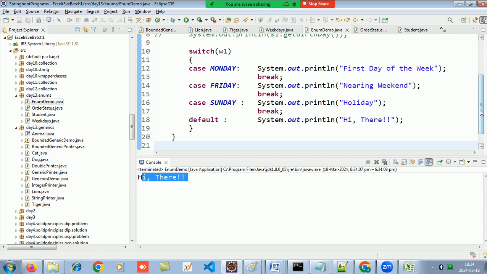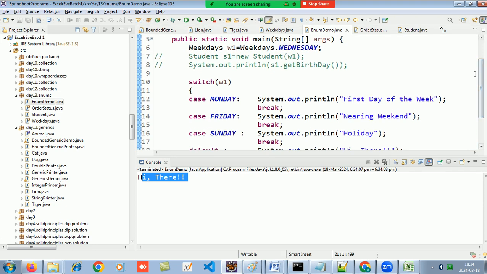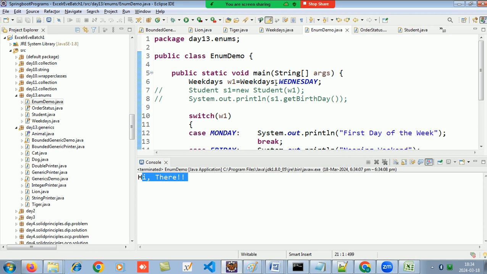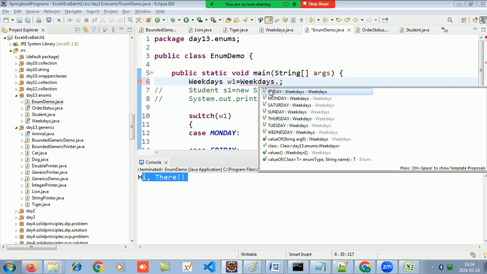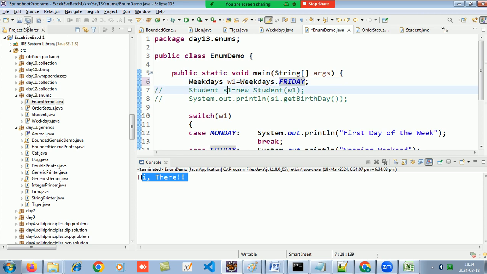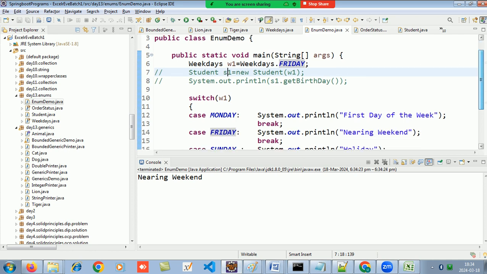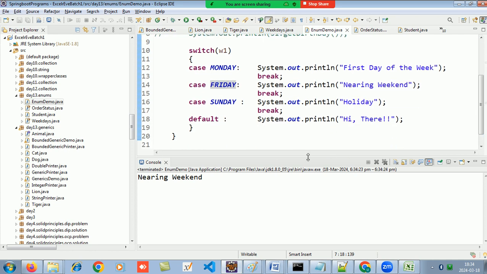Okay, if I want to display nearing weekend, then what I have to do? Set it to a Friday, and if I run this, it will say nearing weekend. So you can put them in the switch case also.